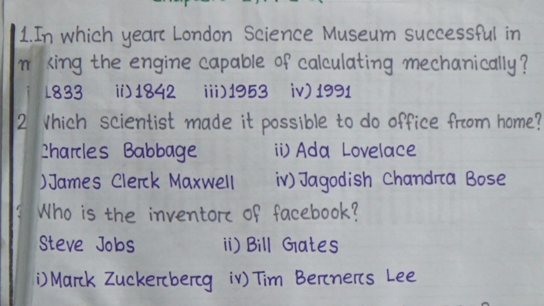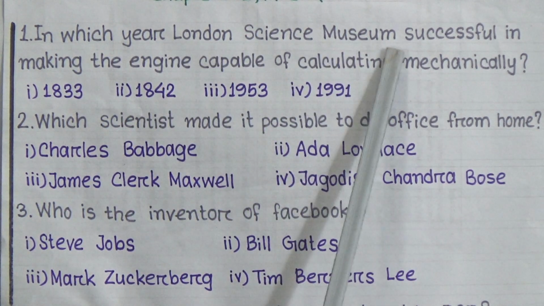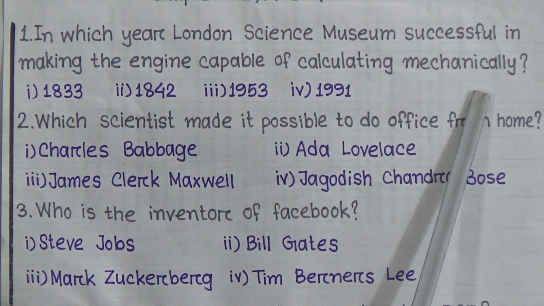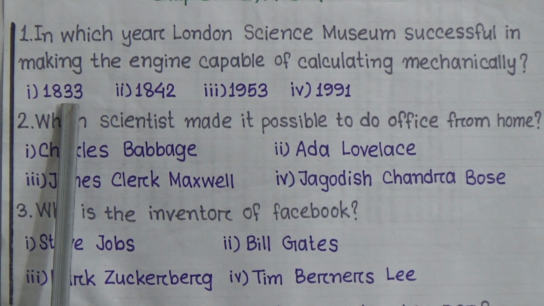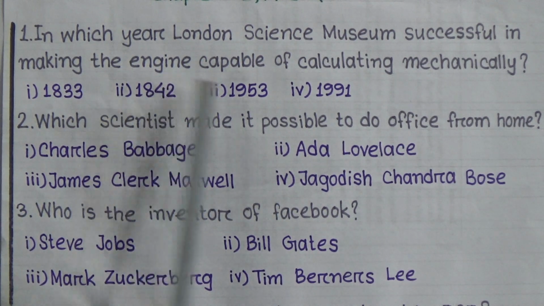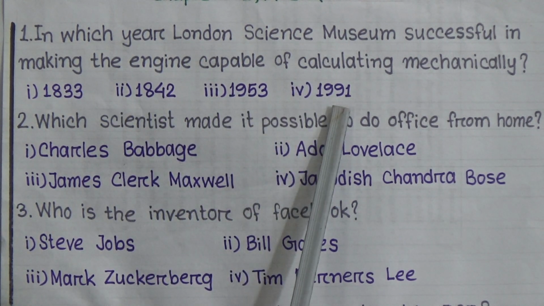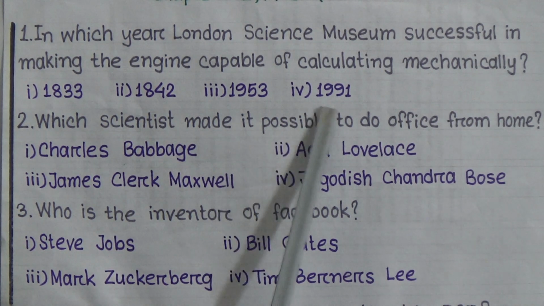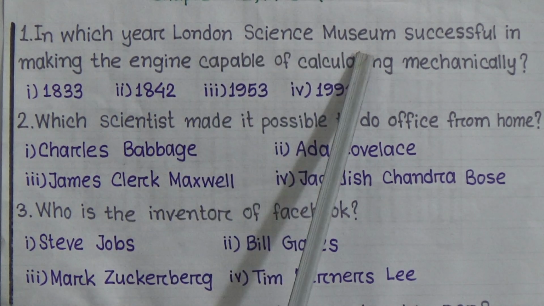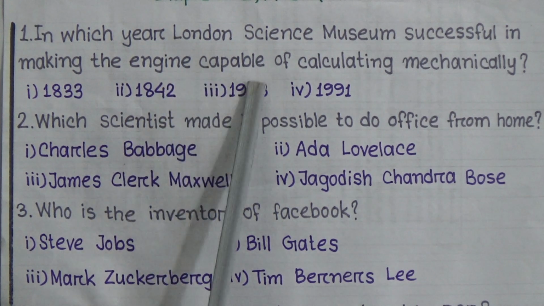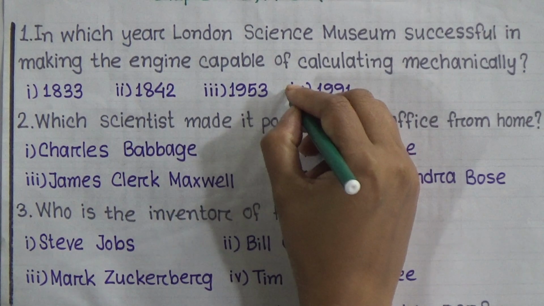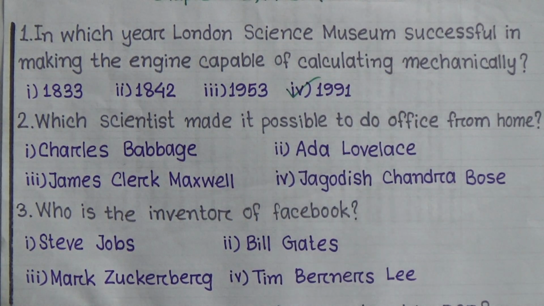First question: in which year was the London Science Museum successful in making the engine capable of calculating mechanically? Options are 1833, 1842, 1953, 1991. Students, can you guess which one will be the correct answer? Yes, in 1991. So our correct answer will be option D, 1991.